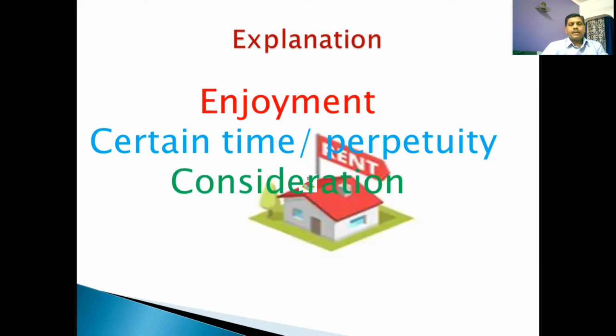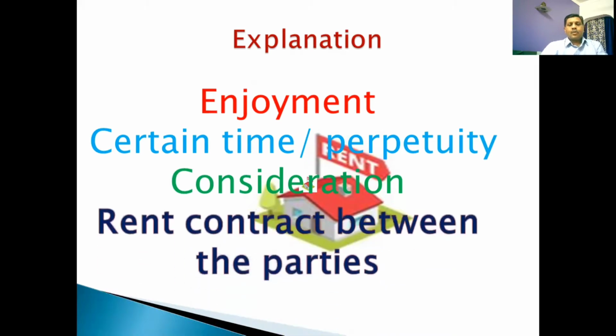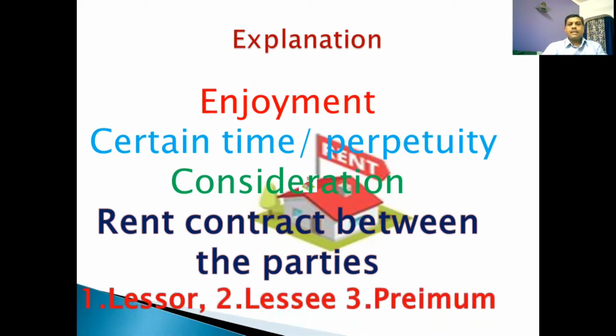Then you have a consideration. There is a rent fixed, and there is a rent contract between the parties. Then who are the parties? The parties are a lessor, a lessee, and a premium. That is the price. The lessor is the person who is the owner of the premises. And the lessee is the person who is given the possession and enjoyment of the premises. And a premium is a price.